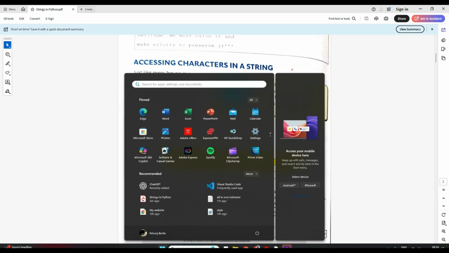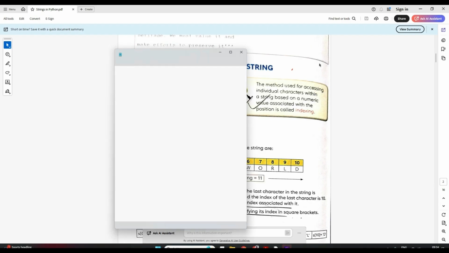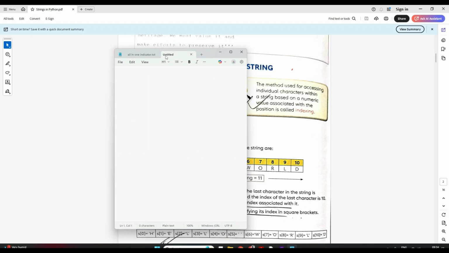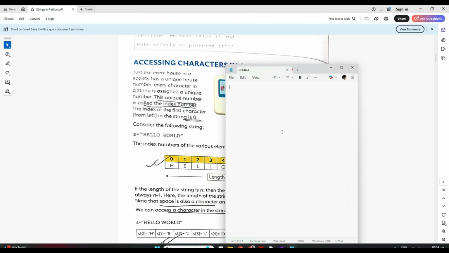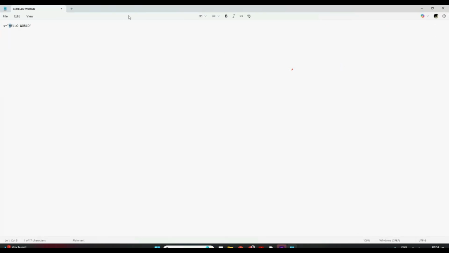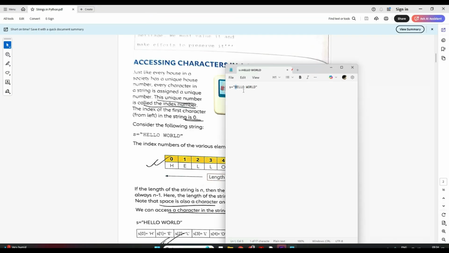Let me just show you in a notepad so it will be easier. Then I'll show you in Python also. So if I have a string s is equal to hello world, every character here has an index. The index starts from 0, then the second character has index 1, the third character index 2, and so on.